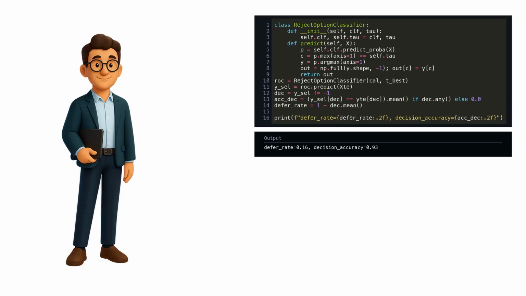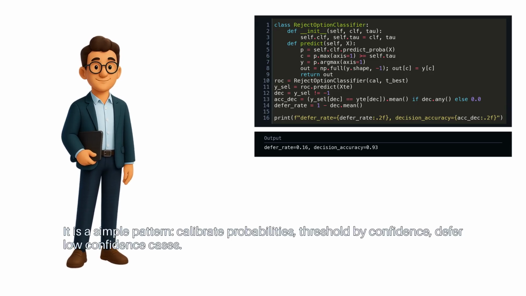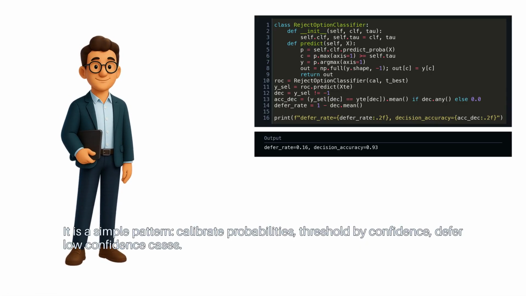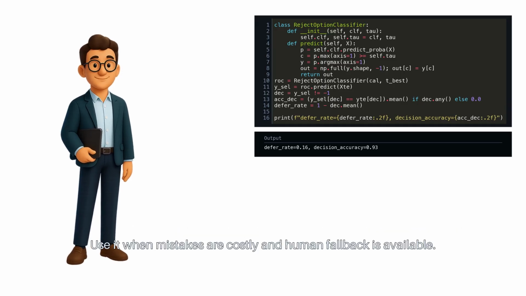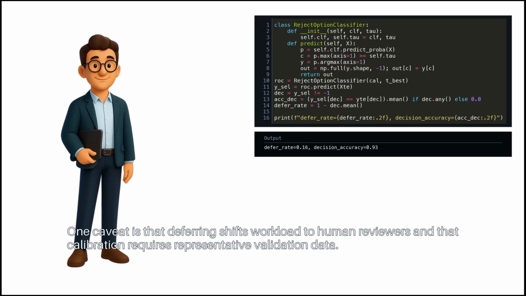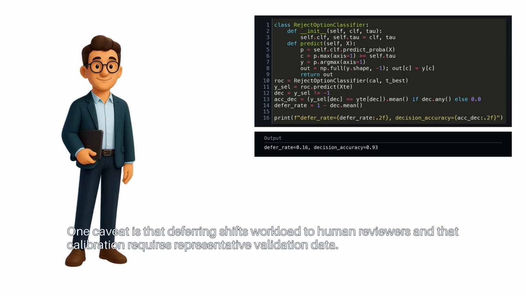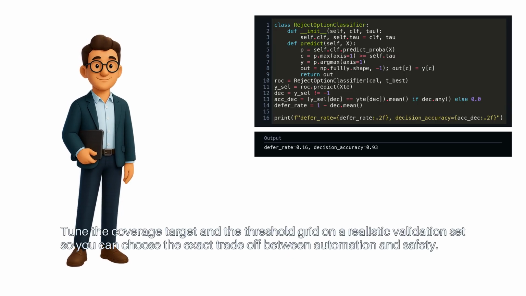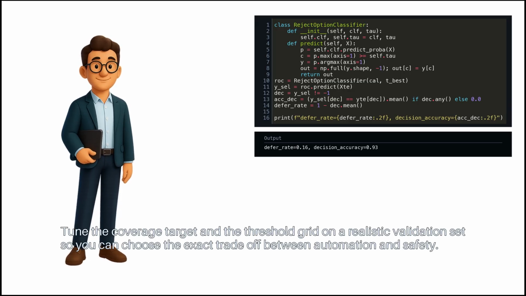Recap. It is a simple pattern. Calibrate probabilities, threshold by confidence, defer low confidence cases. Use it when mistakes are costly and human fallback is available. One caveat is that deferring shifts workload to human reviewers, and that calibration requires representative validation data. Next step, tune the coverage target and the threshold grid on a realistic validation set, so you can choose the exact trade-off between automation and safety.